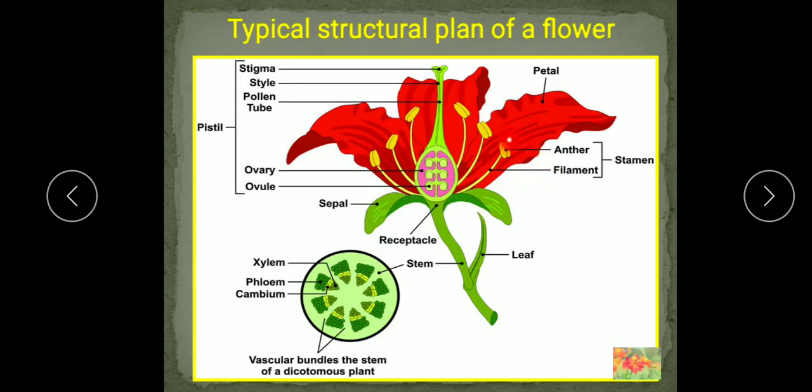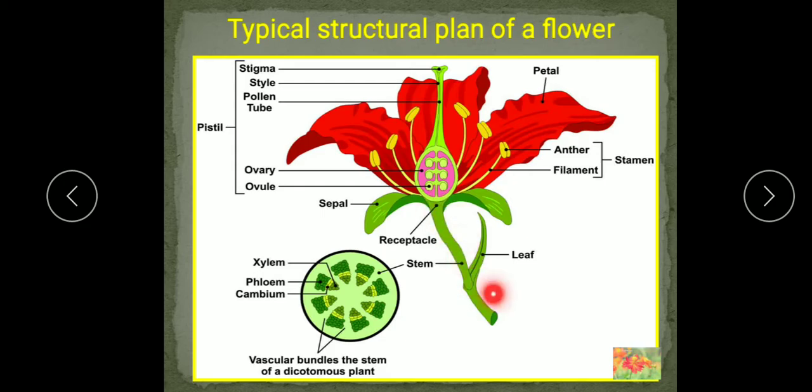So this is the vertical section of a flower, and here we will see the different parts. So we will start from a part which is known as the pedicel or stalk. So flowers grow here as a specialized branch at the tip of a stalk, and this tip of a stalk is known as the pedicel or a peduncle. Means this pedicel or peduncle is the part with the help of which the flowers are attached with the branch of a plant.